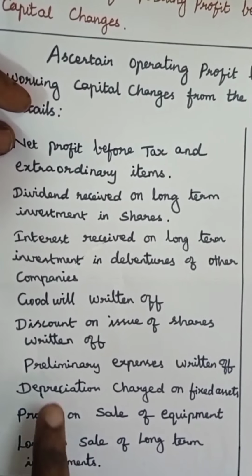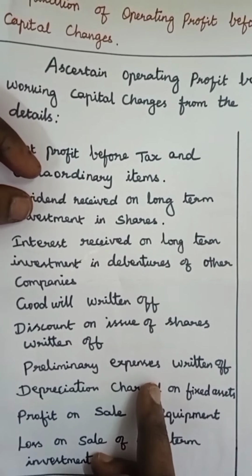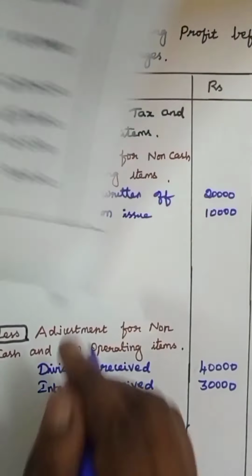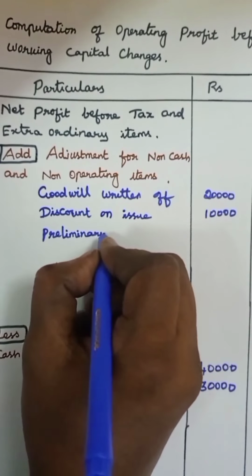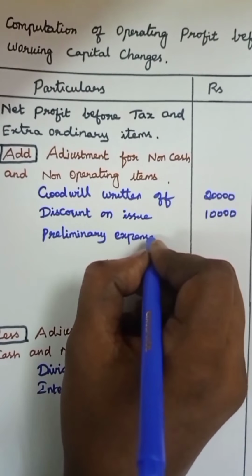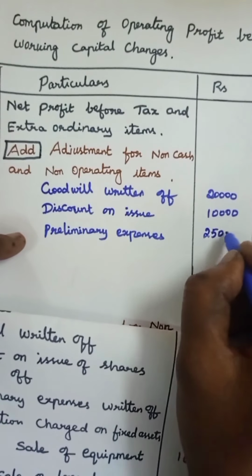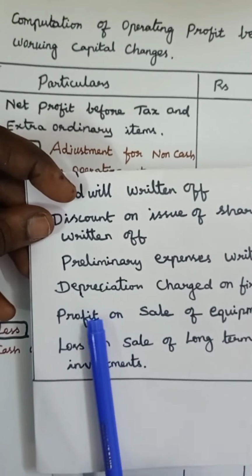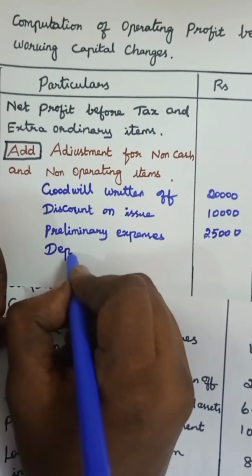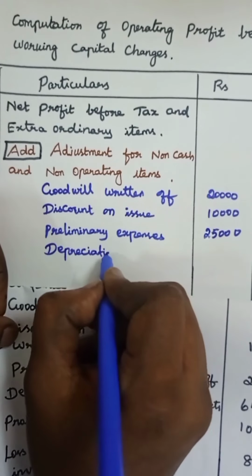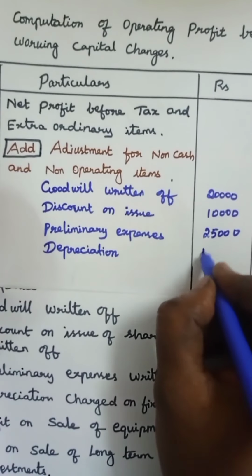Next item, preliminary expenses written off. It is a fictitious asset. So, add back preliminary expenses to the net profit. Preliminary expenses written off, 25,000. Next one, depreciation charged on fixed assets. Depreciation does not affect cash at all. So, add it back to the net profit. Depreciation, 65,000.